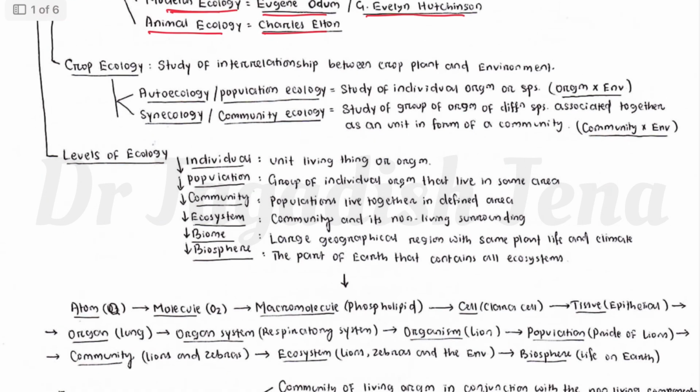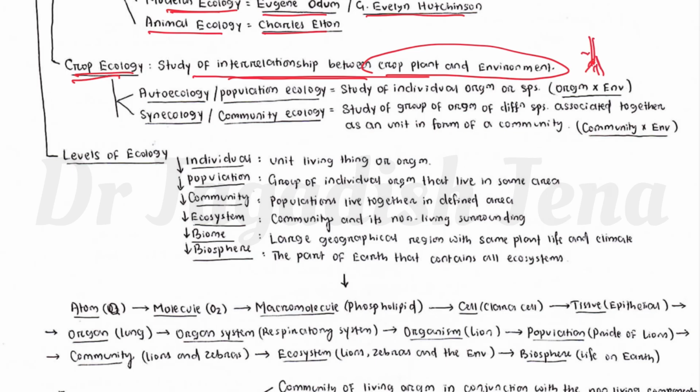Then crop ecology, as I mentioned, is the study of interrelationship between crop plant and its environment. When we are growing any crop plant, there are several factors in its environment that affect crop growth. One is abiotic factor, one is biotic factor. Again, one is aerial factor, one is soil factor. Soil biotic factor means soil microbes for nutrient dynamics, like rhizobium, azotobacter, azospirillum, phosphorus solubilizing bacteria, mobilizing biofertilizer, or VAM. They are soil biotic factors. Soil abiotic factor means nutrients, soil water, soil temperature.